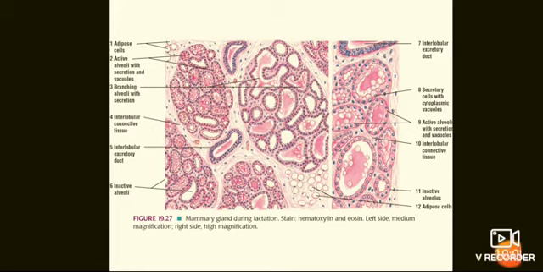And during lactation more prominent glandular element is seen than the connective tissue, and alveoli are distended and filled with secretions and vacuoles. This is all about the histology of mammary gland.